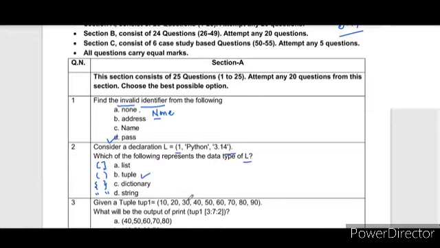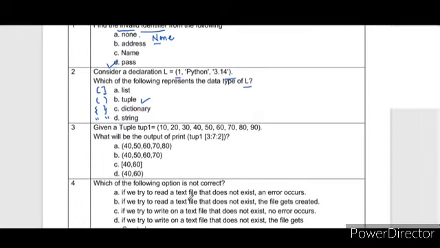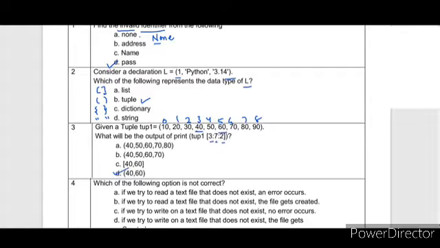Given a tuple 10, 20, 30, 40, 60, 80, 90. So here a list of values is given in the tuple. Now what value will it print? For this there is the beginning and the step value, for a slice. This is the concept of slicing. So here you will mark the numbering. Starting from index 3, which is 40, step value 2, then 60, but it will reach till n minus 1, so it will run by 6 only. So the correct answer is 40, 60.